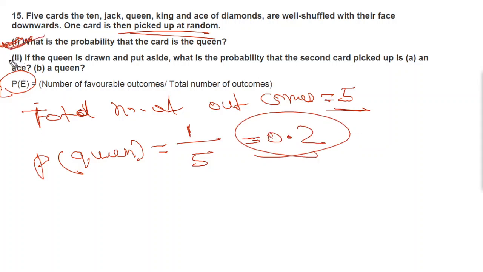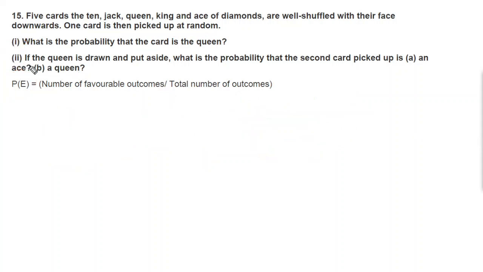Now we will move to double I. Let's erase it. Double I. If the queen is drawn out, so now we have drawn the queen out and put it aside. What is the probability that second card picked up is an ace? So now after drawing the queen, how many cards are there?